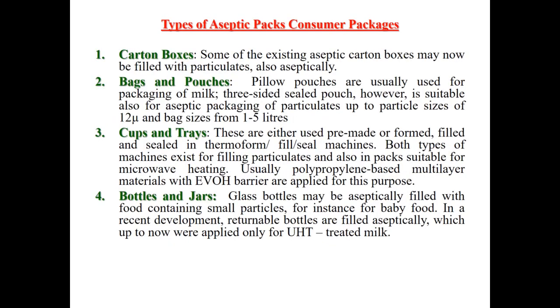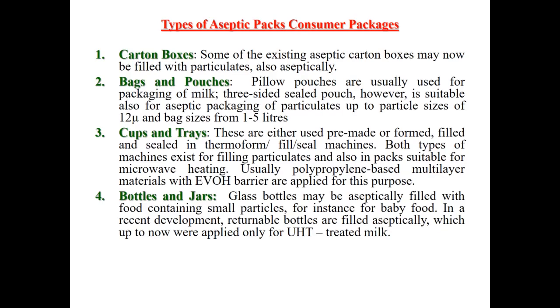Types of aseptic bags or consumer packages. First is carton boxes. Some of the existing aseptic carton boxes may now be filled with particulates, also aseptically. Then bags and pouches. A three-sided sealed pouch is suitable also for aseptic packaging of particulates up to a particle size of 12 mm and bag sizes from 1 to 5 liters.